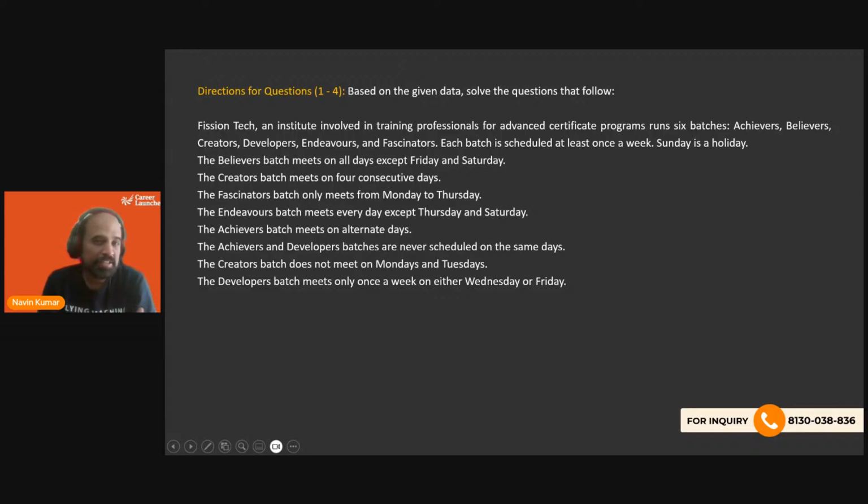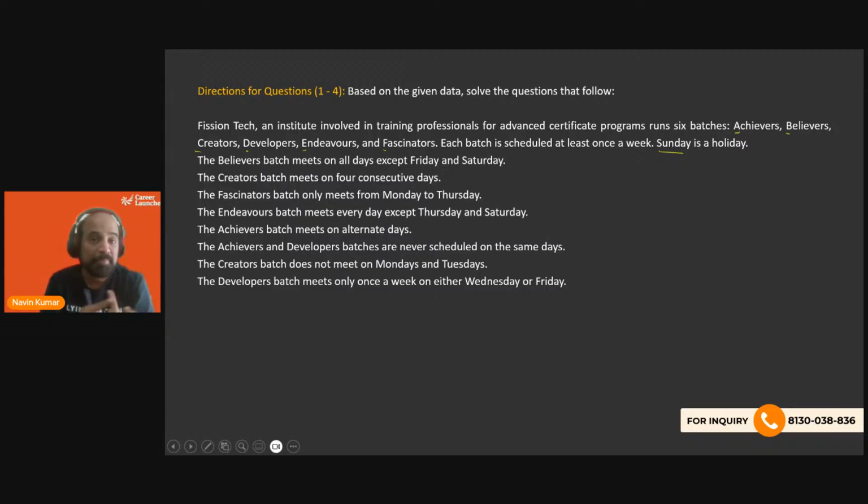So if you read this, it clearly feels like we have a set based on a timetable or schedule, where we have days from Monday to Sunday, where Sunday is given as a holiday. And then we have a total of 6 batches, which are going to be denoted by A, B, C, D, E, and F. And each batch meets on some of the days.